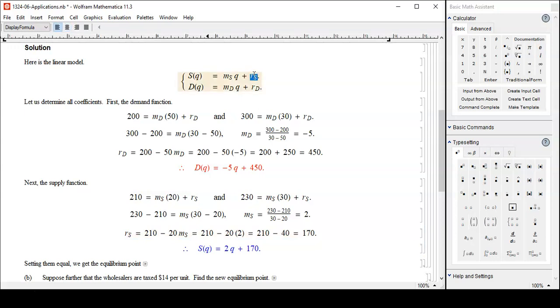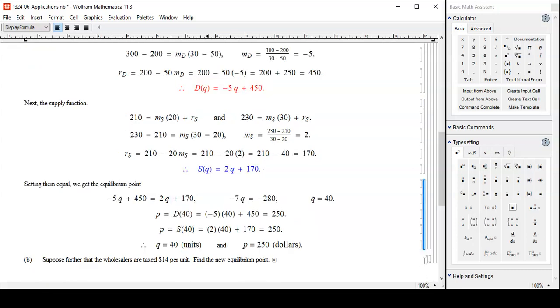All right, so supply side, 2Q plus 170, and the demand side, negative 5Q plus 450, and setting equal to each other. The demand side and the supply side must be the same, and then just solve it. Straightforward. You get quantity 40 units, and then plugging in and doing your computation, you get $250 as a price tag.